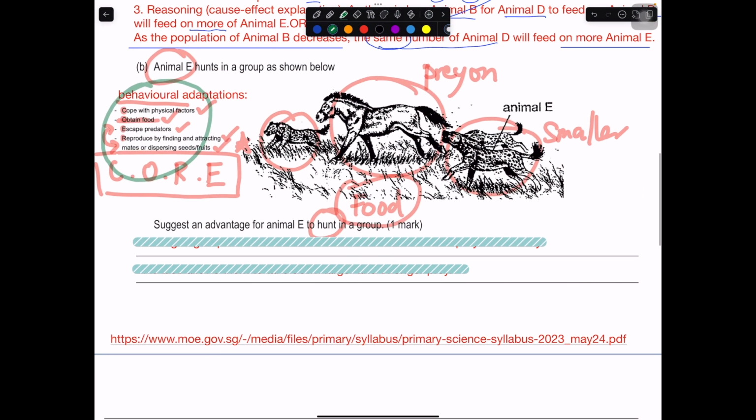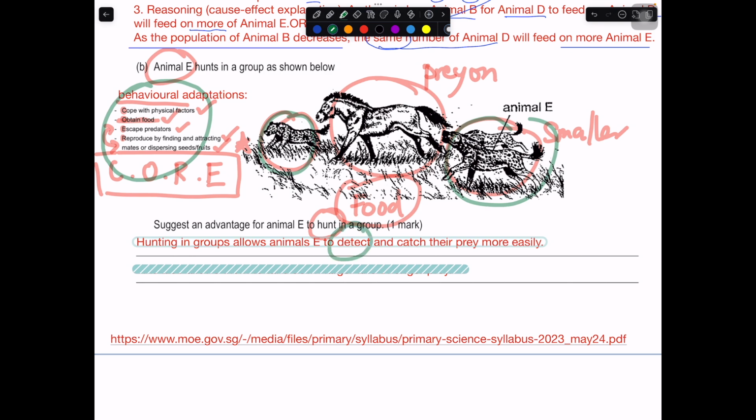Okay, so let's move on to this. Suggest an advantage for animal E to hunt in a group. Okay, when they hunt in a group, they are really trying to look out for prey better, or to hunt for prey better. So they can detect more, because now they have more eyes looking for the same prey. Then they can catch their prey better because they can surround them.